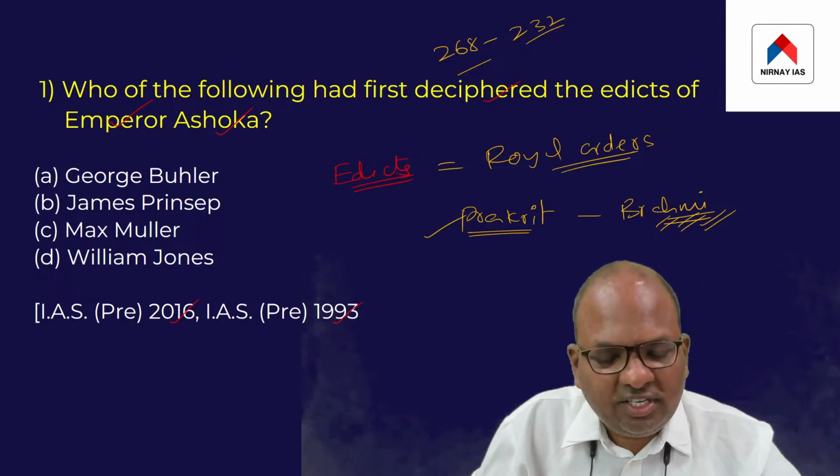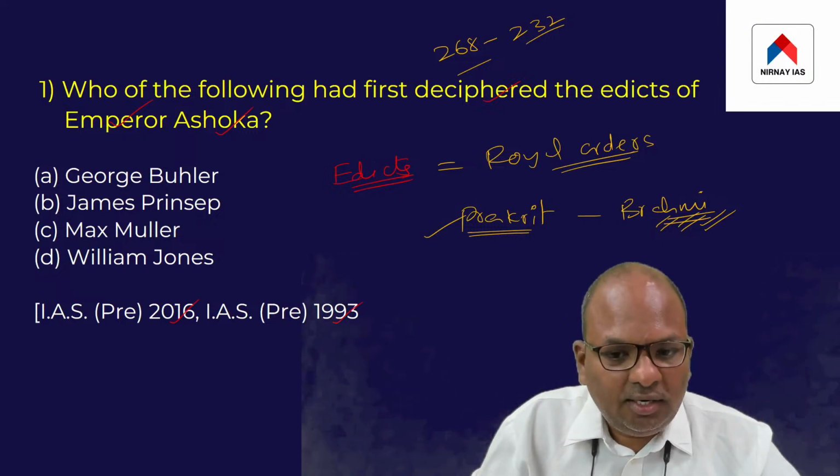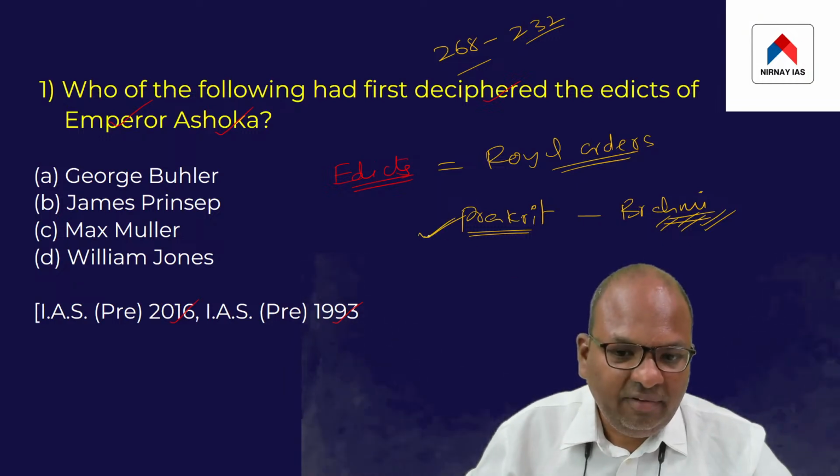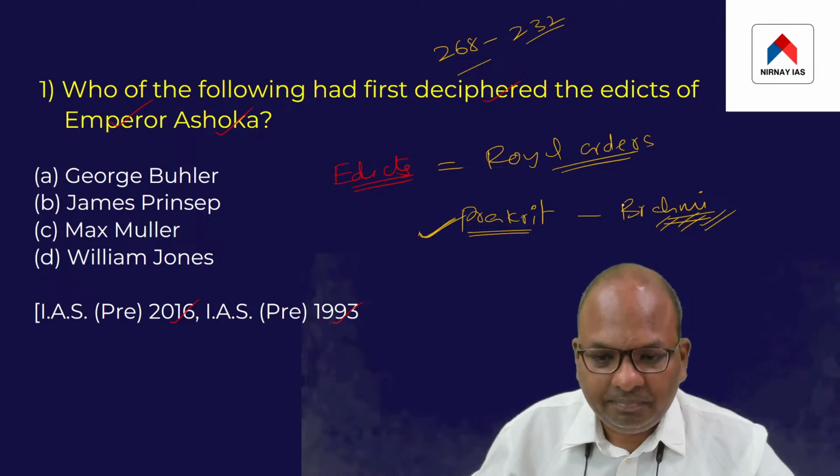Let me repeat this point once again. Ashoka issued most of his inscriptions in Prakrit language and Brahmi script.